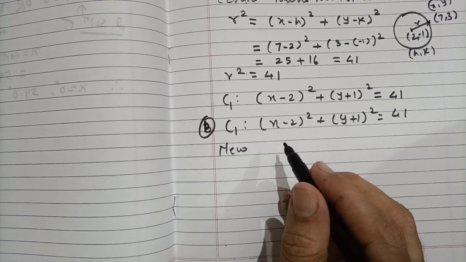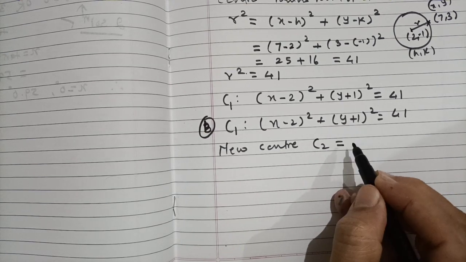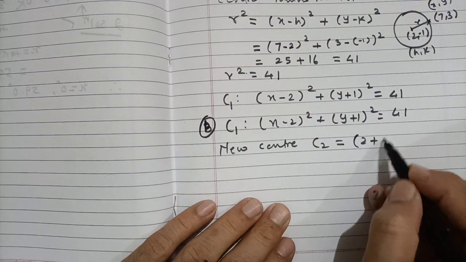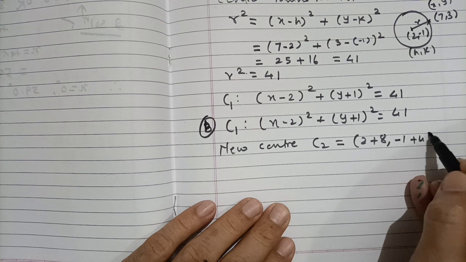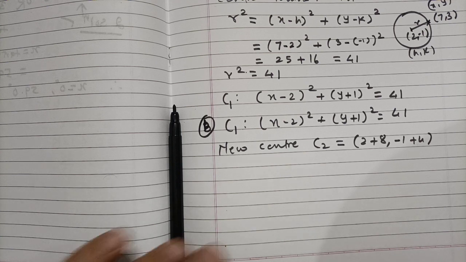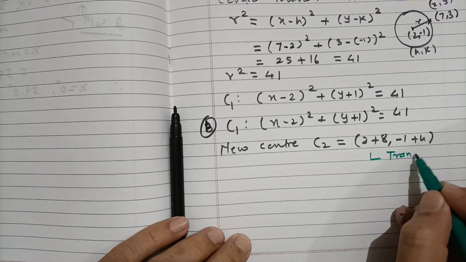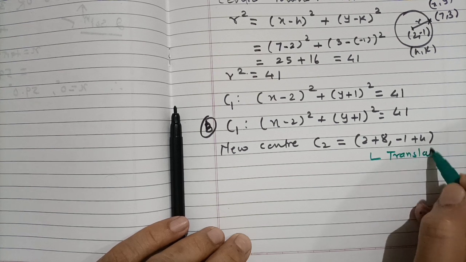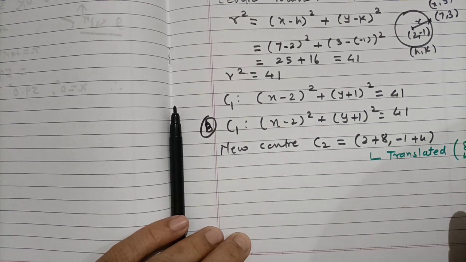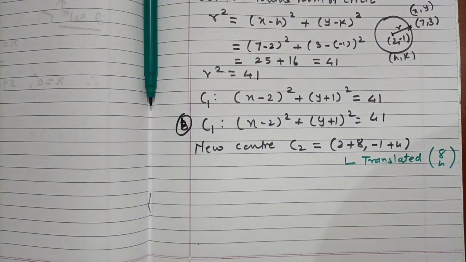Now new center C2 is equal to (2 plus 8, minus 1 plus 4). Why? Because it is translated by the vector (8, 4), that is 8 units on the x axis and 4 units on the y axis.